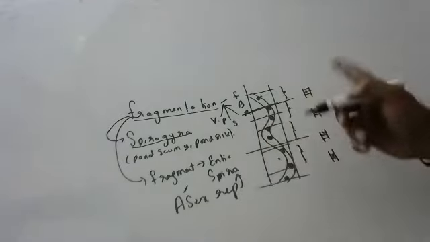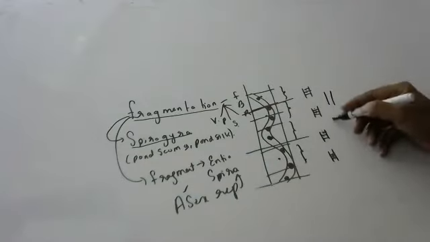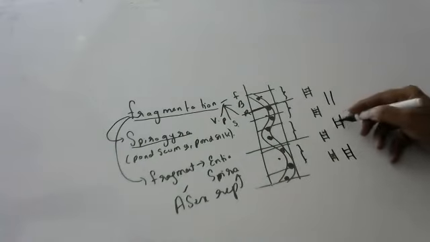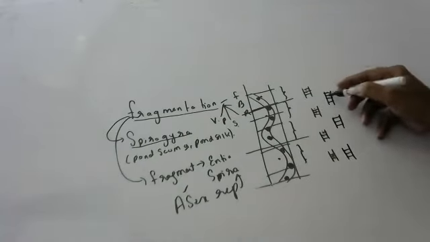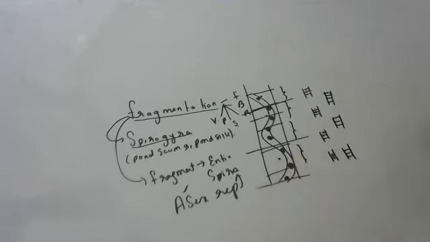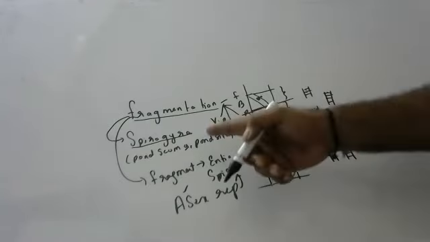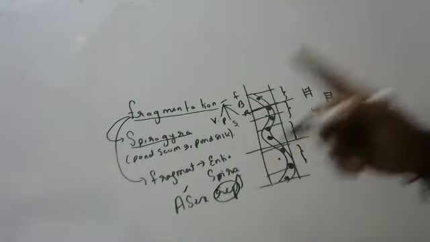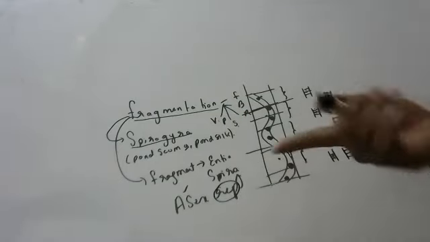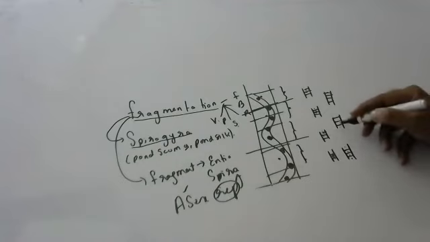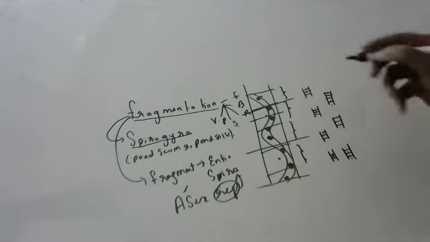Again I'm saying, accidentally, if some of the fragments are broken down like this, each fragment can grow into an entire Spirogyra. Since a new organism is coming, actually it is not reproduction, it is a repairing mechanism. Then why are you studying it in reproduction? Because a new organism is coming. And why is it asexual? Because a single organism is involved. No male and female are involved, no positive and negative traits are involved here. Since from fragments the entire organism is coming, it is called fragmentation.